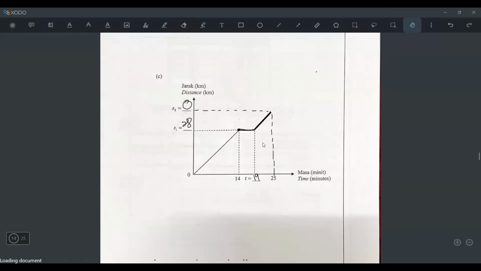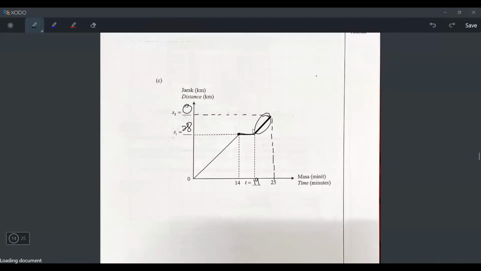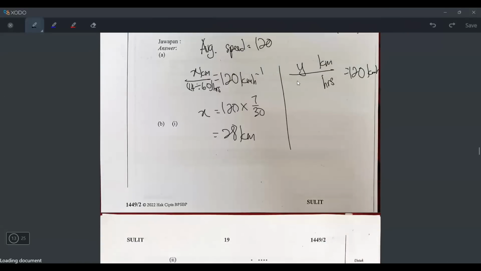Okay, if you look here, it will take 6 minutes. Do you remember? 6 minutes, right? Because when he's moving here, the speed here is 120. Or you can also use the gradient formula. So 6 minutes, but the 6 has to be divided by 60, so I have to write 6 divided by 60 so that it becomes hours. So it'll be y equals 120. What is 6 divided by 60? 6 divided by 60 is 1 over 10. But when you move it, it becomes times 1 over 10 already. So y equals 12.